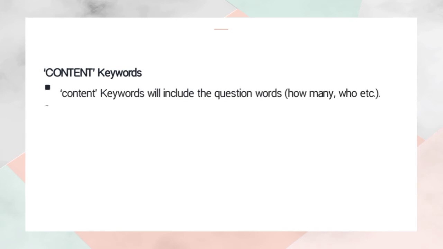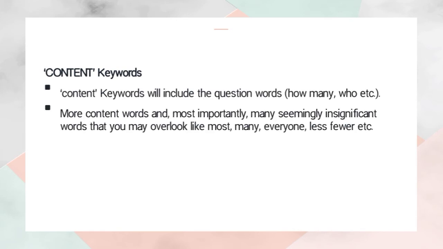The next is about the content keywords. The second keyword is content keyword. What is it? Content keywords will include the question words, how many, who, or etc. From this keyword we can find detailed information.